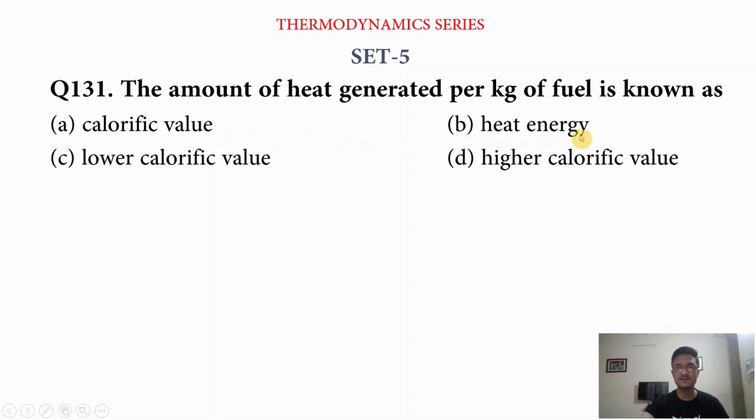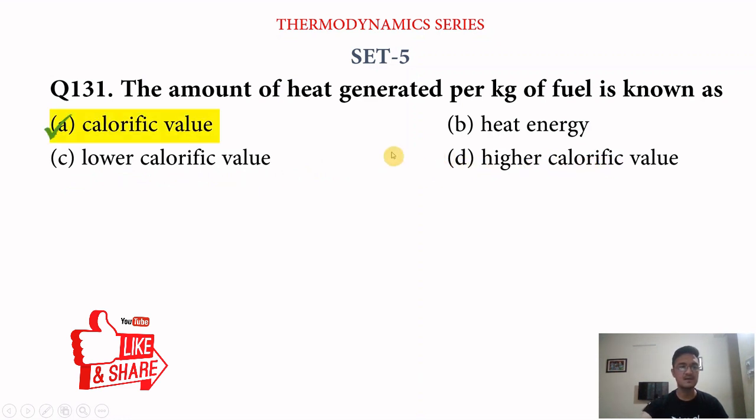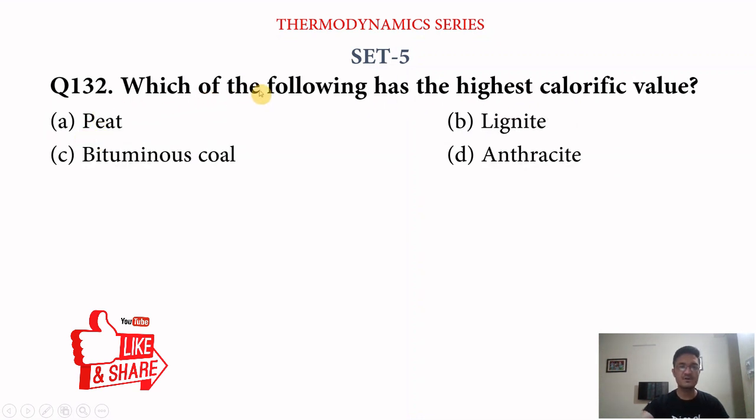Next question. The amount of heat generated per kilogram of fuel is known as option A calorific value, option B heat energy, option C lower calorific value, option D higher calorific value. So its answer is calorific value. The amount of heat generated per kilogram of fuel is known as calorific value. The answer is A.